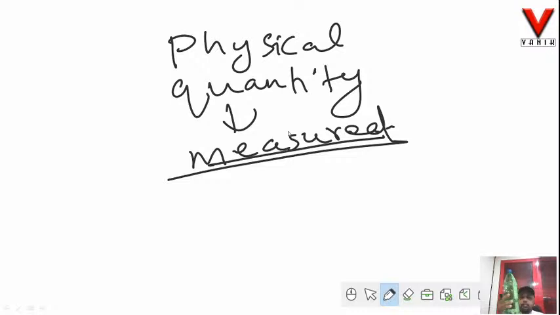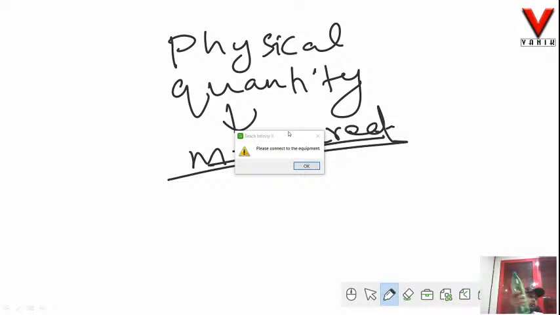That means I am able to measure the capacity of water over here. So that is nothing but a measurable quantity. That is, the capacity of the water, 1.25 liters of water, is a measurable quantity. Hope it is clear to you what is known as a measurable quantity.